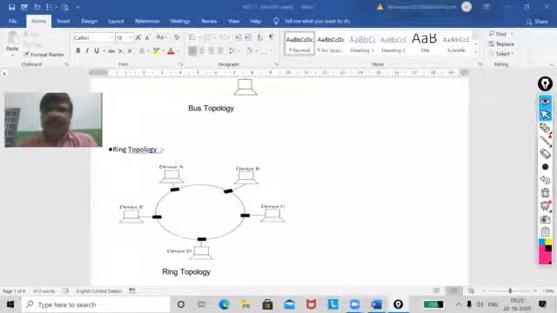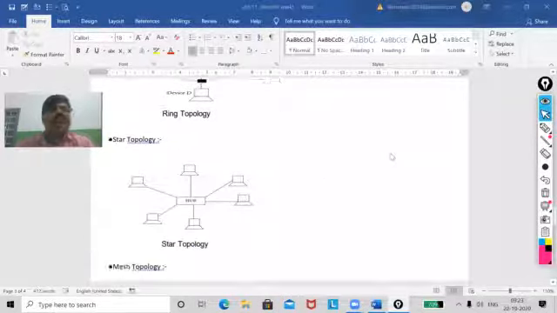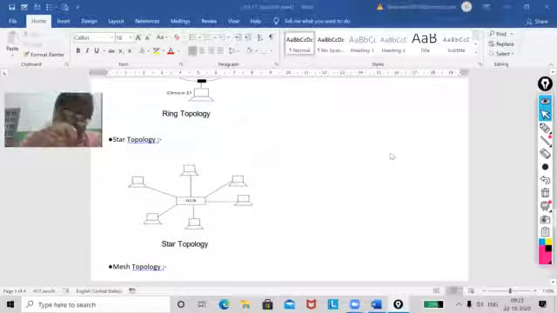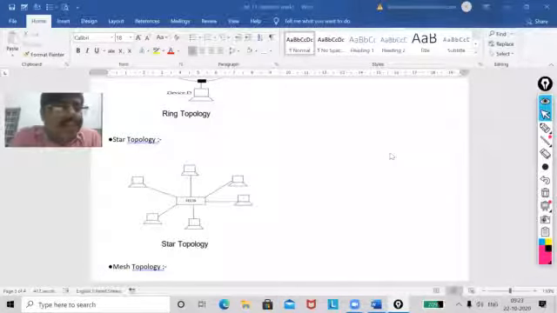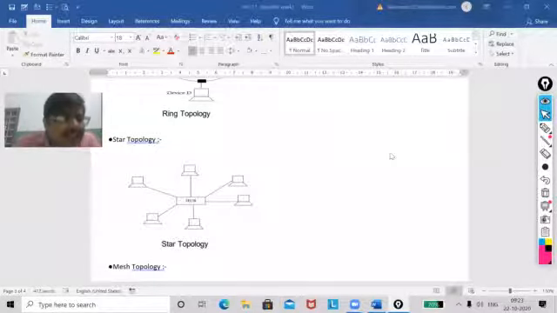Next one is star topology. You know, my dear, ring topology is also a broadcast topology. Now come to star topology. It is point to point. Now you see, my dear, star says that I can transmit the data only to the recipient, not to everyone.